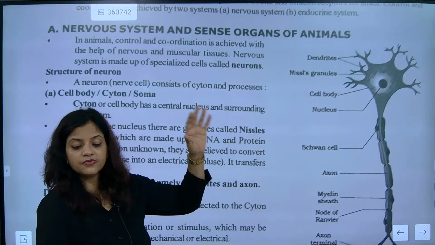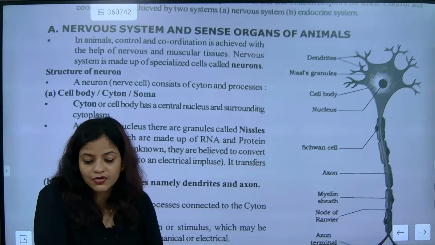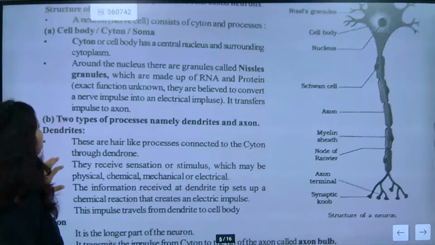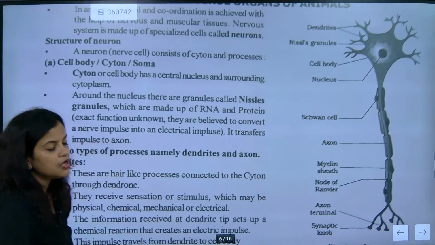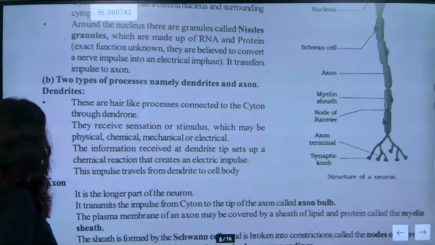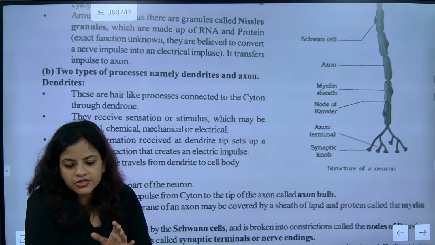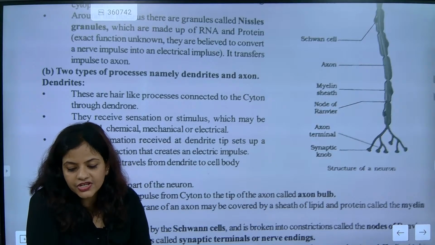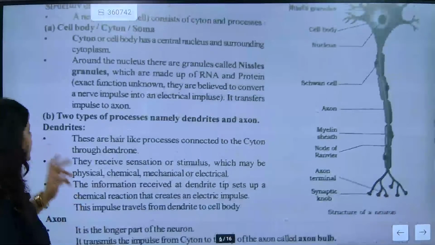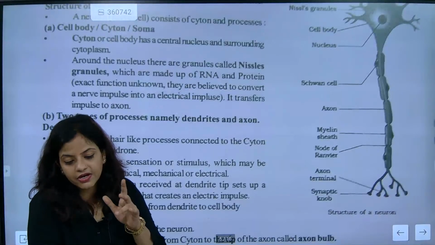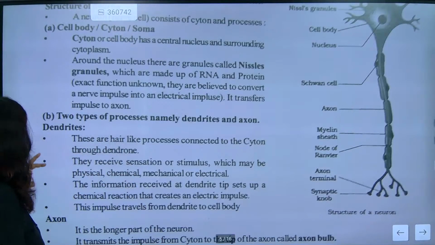So the basic unit of the nervous system is neurons. Neurons are divided into how many sections? First part is the cell body, that is called cyton or soma. The second part is dendrites and axons. So three sections for a neuron you can divide. I hope you have understood. Neuron can be divided into three sections. Very good. So cyton, dendrites and axon. Cyton, dendrites, axon. Understood? CDA.